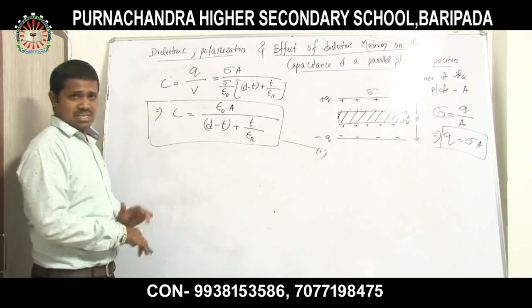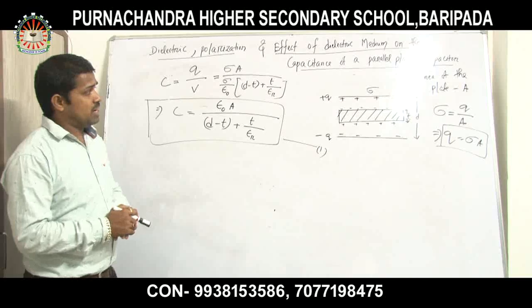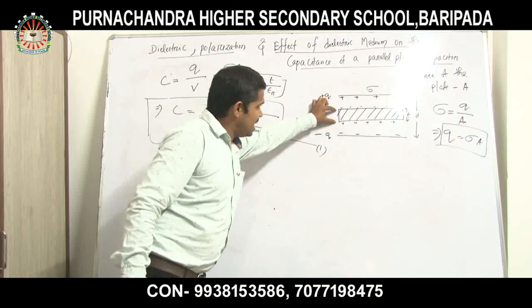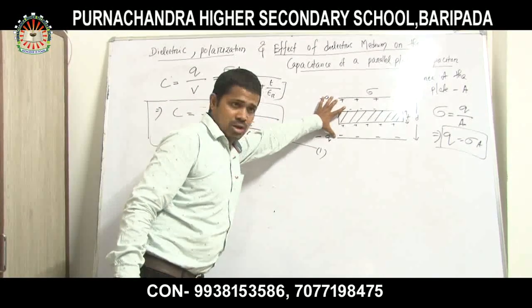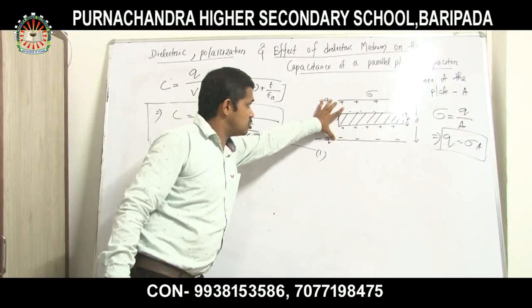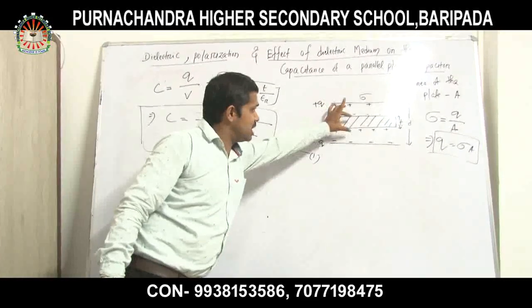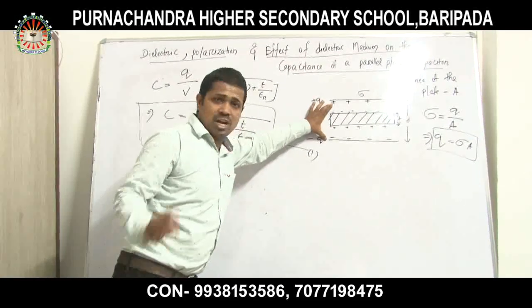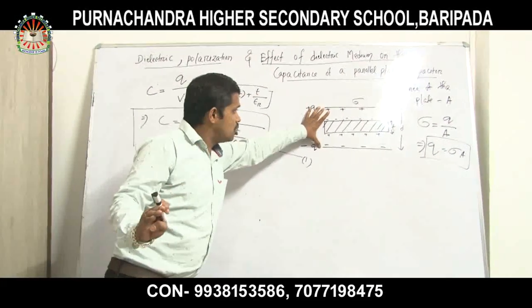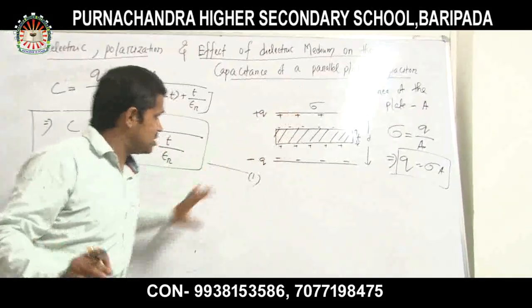Here we can take a special case. What is my special case? I think there is a question in your mind. Suppose the dielectric slab fully covers the space in between these two plates. Then what happens?